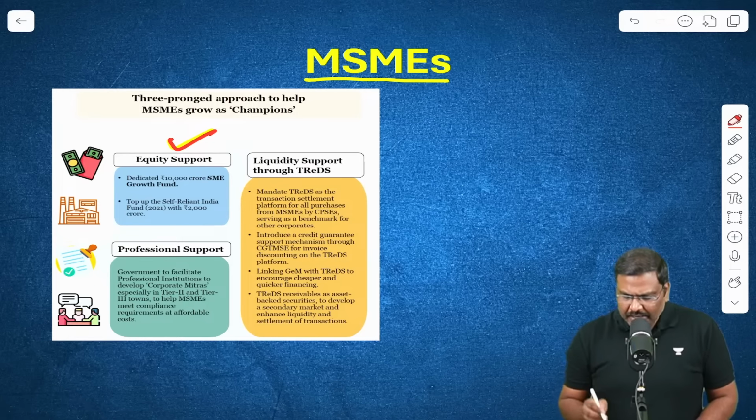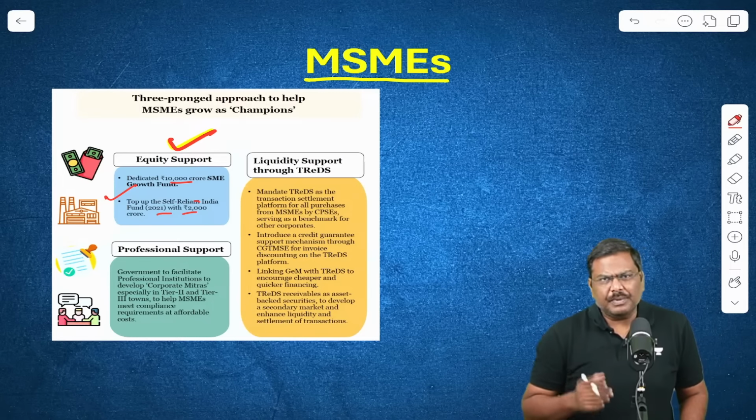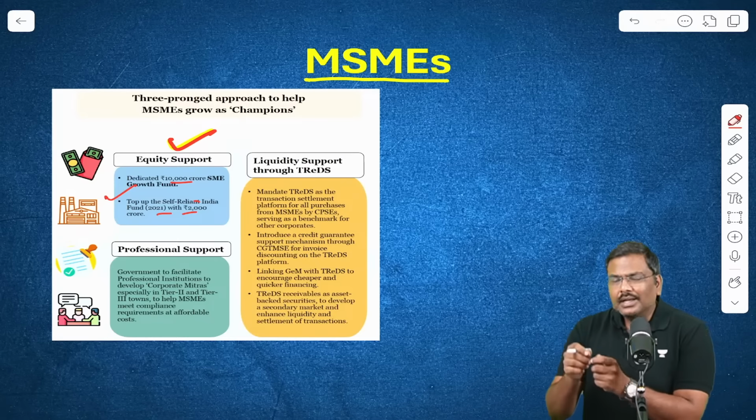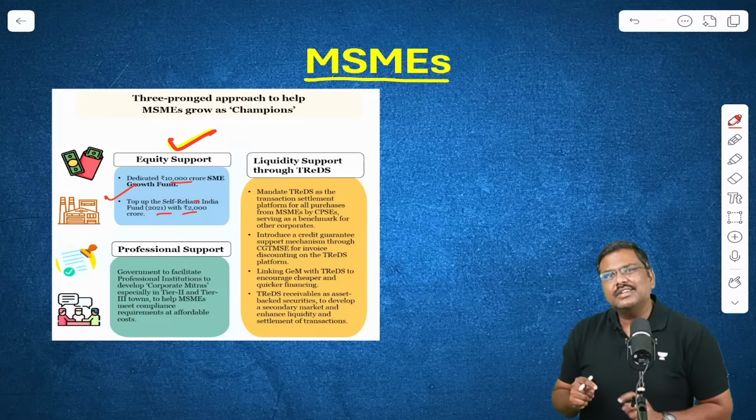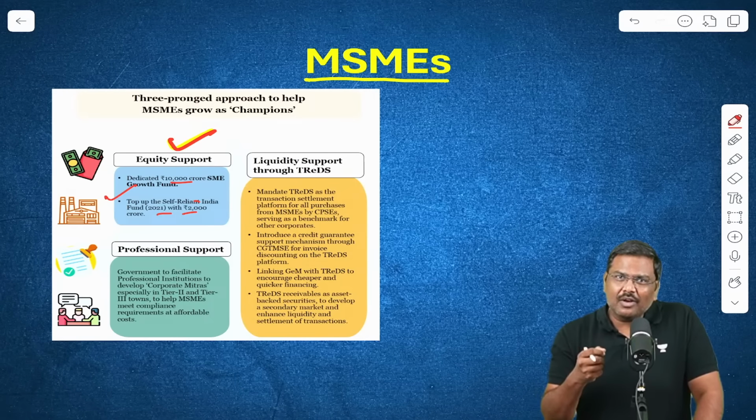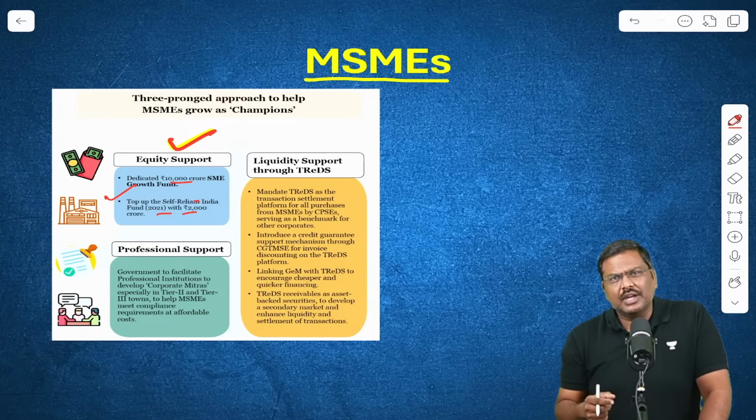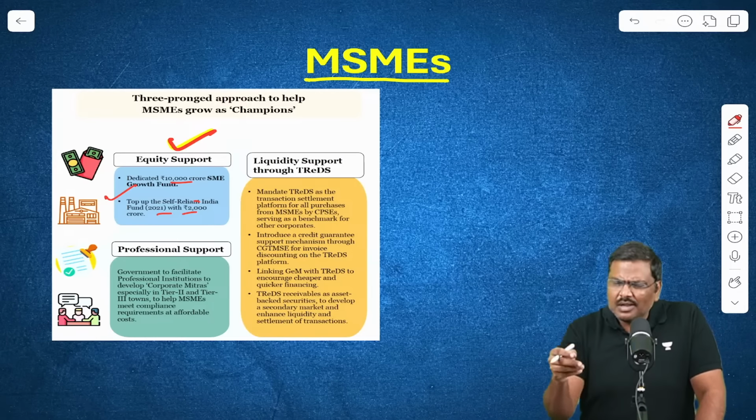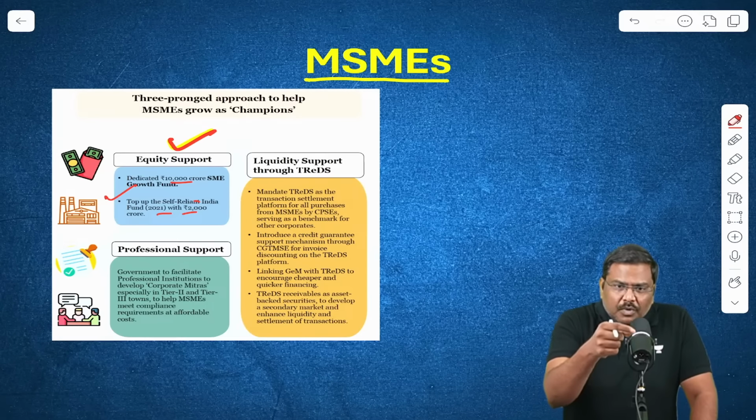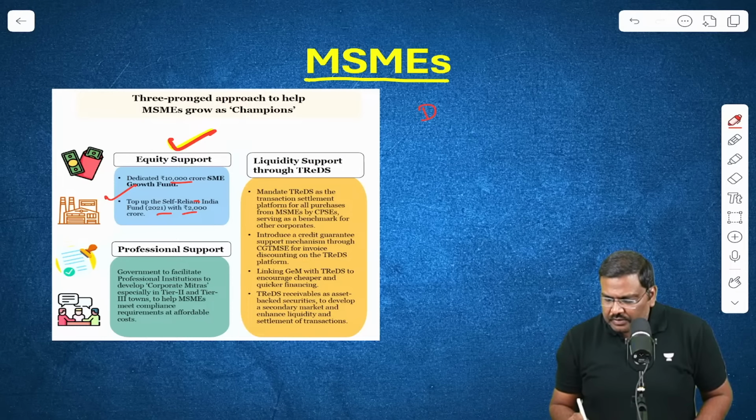Now, what is the basic idea of the equity support that has been proposed? That is 10,000 crore rupees. The idea of equity support is that the government, through one more financial institution, I repeat, will not directly invest and get the equity of the MSMEs. No. Through another institution under the government of India, they will provide the funds, and this is basically called a daughter fund.